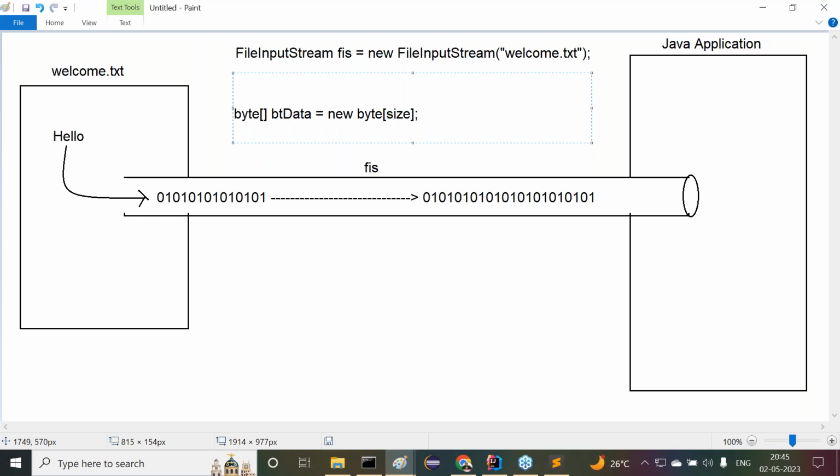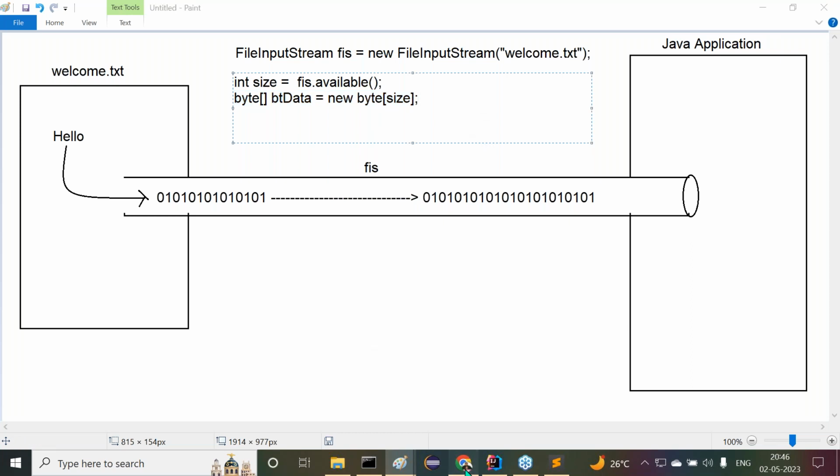Right, so to get the size of the data available inside the file input stream, we have to use int size = FIS.available(). The available method exists in FileInputStream. It will return the number of bytes available inside the file input stream. That is the size. With the same size, we have to create the byte array. Sir, got it or not?